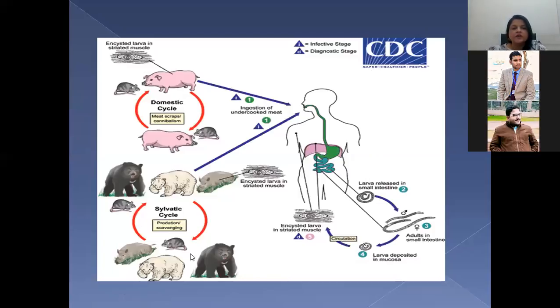Similarly for the other part, where the bears replace the pigs, and the bear muscle tissue has the disease. The people who are from the forest get this not from the pigs but from the bears, from their muscle tissues.